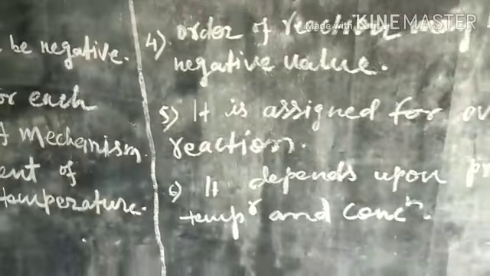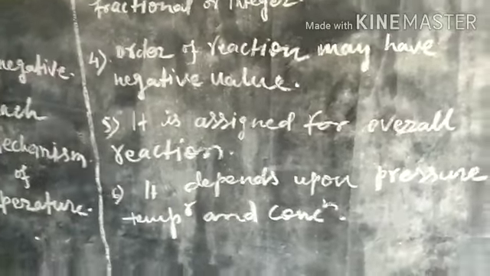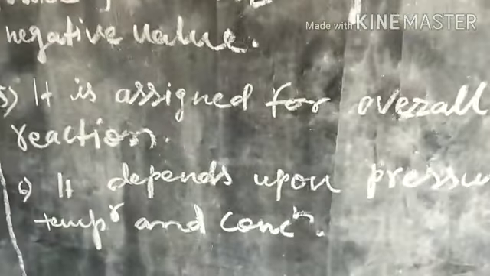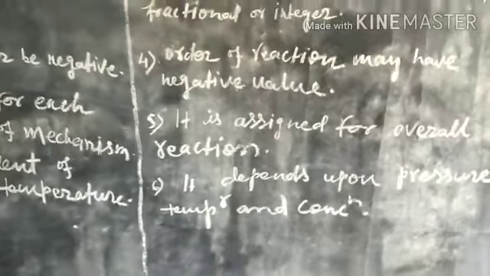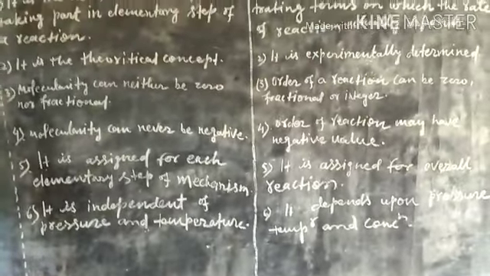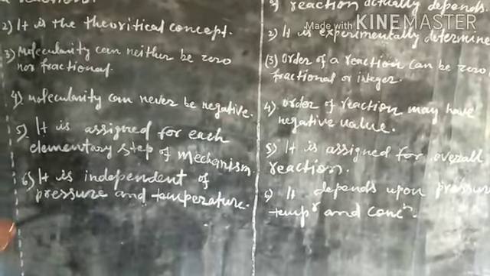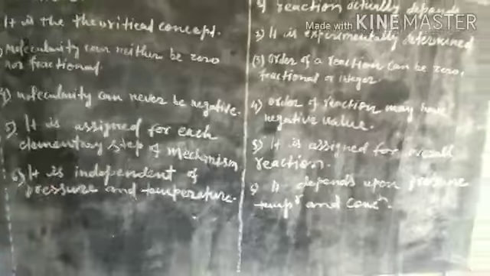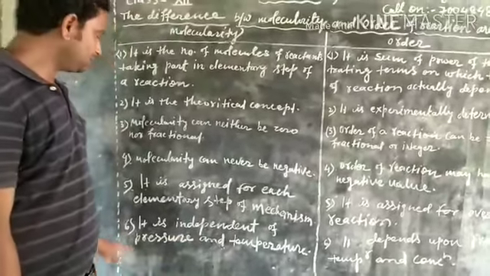Order of reaction is assigned for the overall reaction, which means order of reaction depends on the overall reaction, but molecularity is assigned for each elementary step of the mechanism.